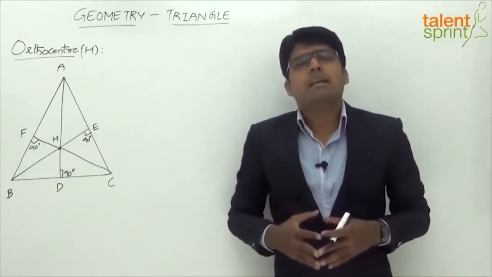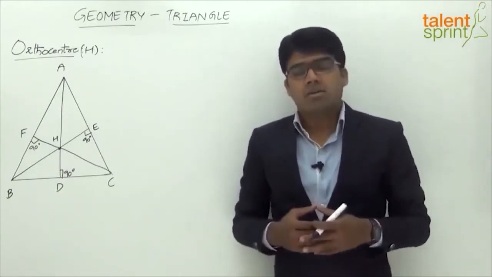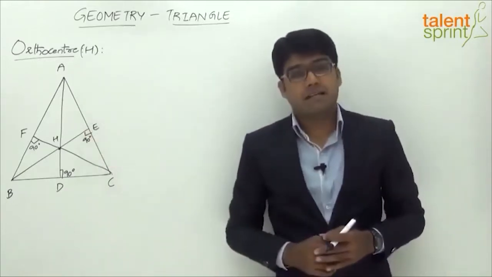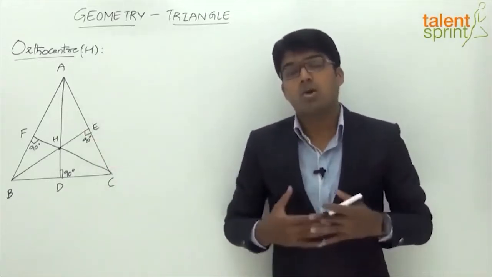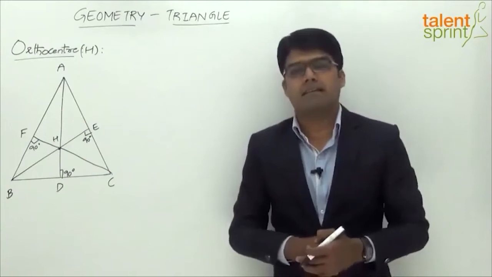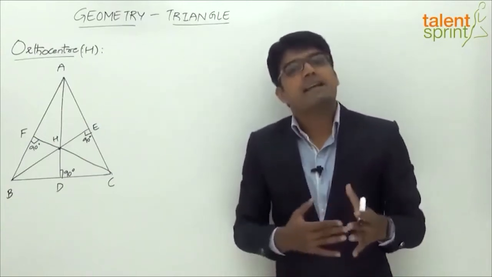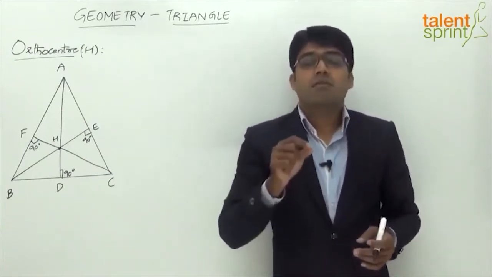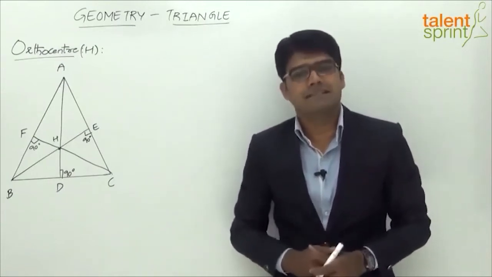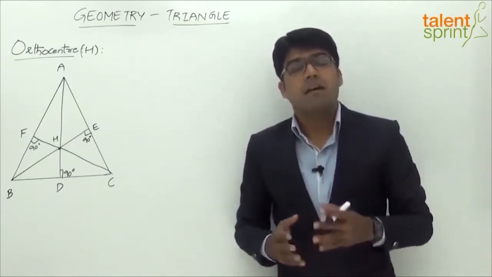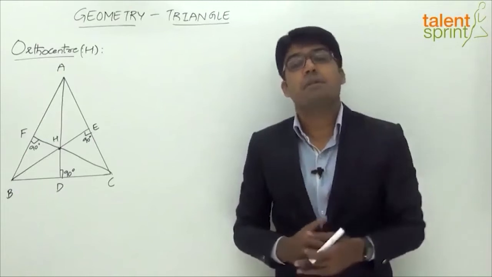For example, in an acute angle triangle, the orthocentre will be inside the triangle. But in case of an obtuse angle triangle, the orthocentre lies outside the triangle. Whereas in a right angle triangle, the orthocentre is at the vertex which has got the right angle. So this is something different in orthocentre when it is compared with median.